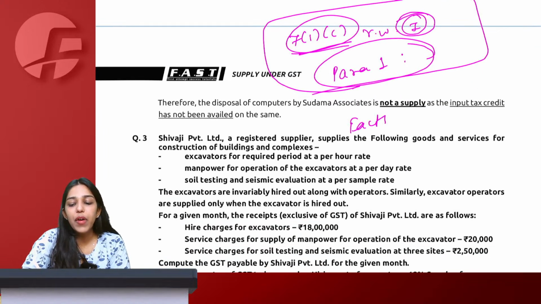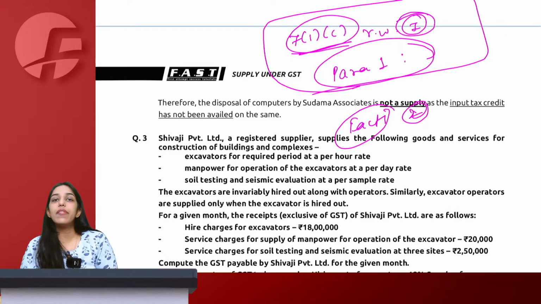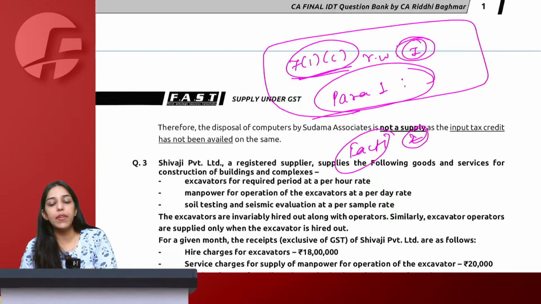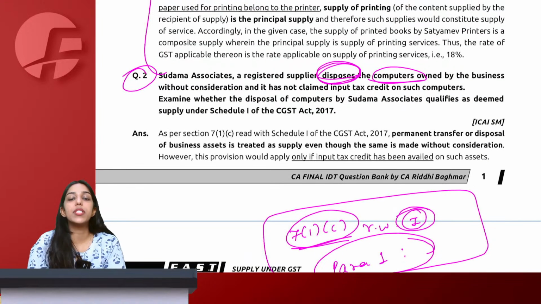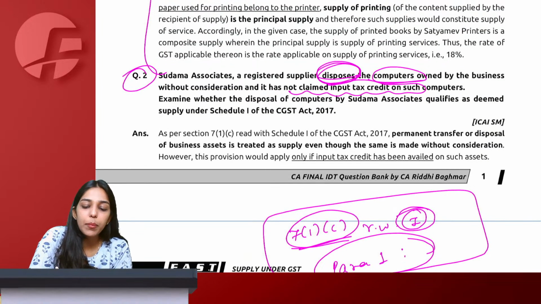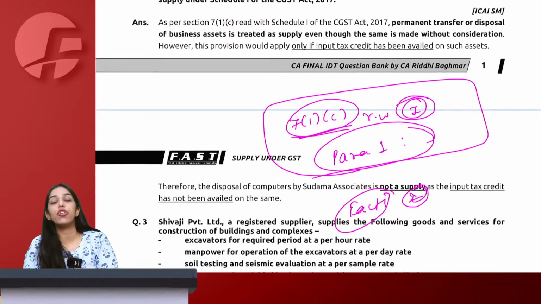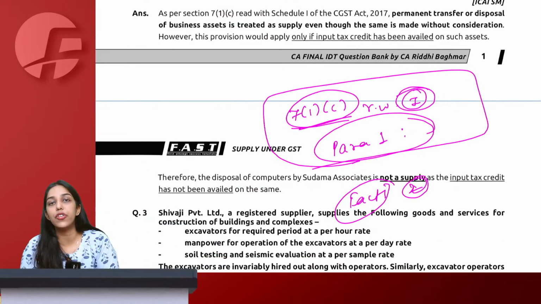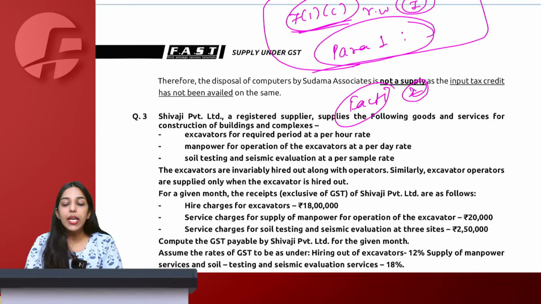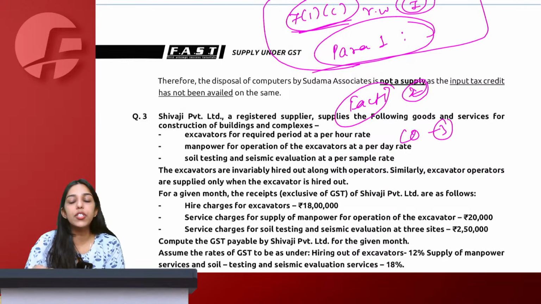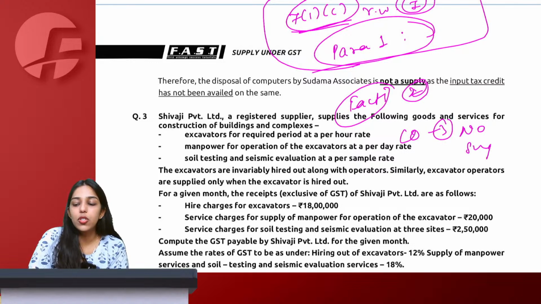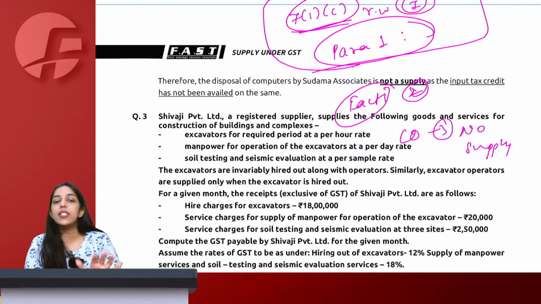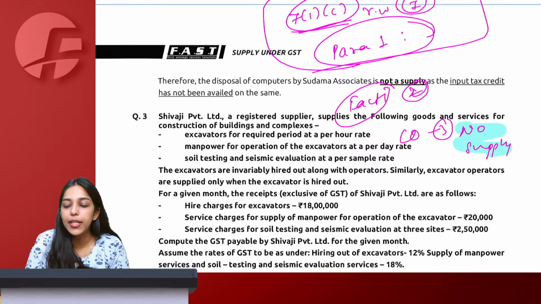Then we come to the facts of the case in para number 2. Then I will say that in the given case, the computer is a business asset which is permanently disposed, but ITC has not been availed on such computers. Therefore, we fail to satisfy the conditions of Para 1 of Schedule 1, and therefore, ultimately, my para 3, which is the conclusion paragraph, will say that no, ultimately this is not a supply. And whenever you are writing this answer in the examination, you just have to highlight no supply.